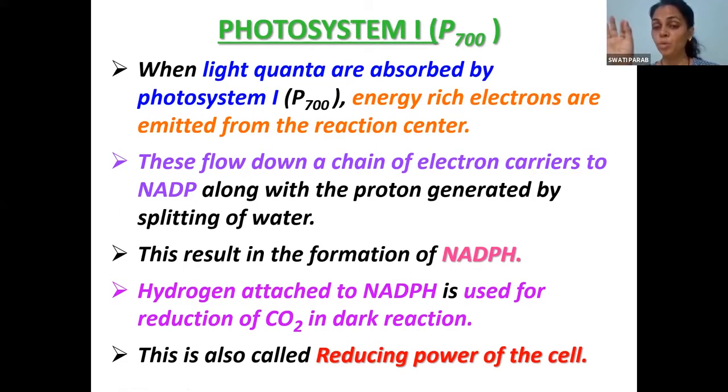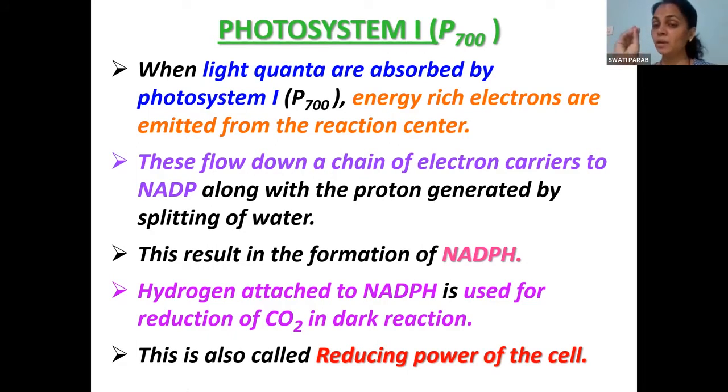So those cytochromes are the ones which absorb that energy rich electron, along with the proton generated with the release of oxygen by splitting of the water molecule. This is what is happening here, isn't it? An electron is generated. That electron will flow through these electron carriers along with the protons, and oxygen is generated by splitting of the water molecule. The hydrogen will attach itself to NADP to form NADPH, which will be used for the reduction of CO2 in the dark reaction. We have studied that.